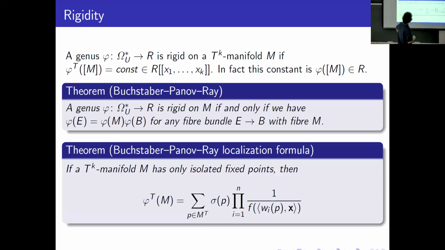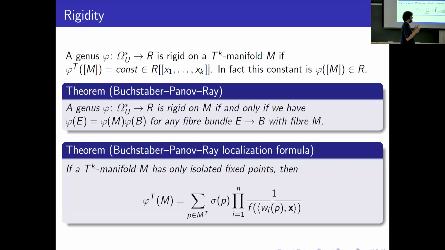And the main part of my talk is the following Bott–Panov–Ried result. It's a localization formula, which expresses the equivariant extension of some genus on some manifold with isolated fixed points in terms of fixed point data. If we have a manifold with a torus action with some finite fixed points, then at any fixed point we have the tangent representation of the torus, and so we have some weights.